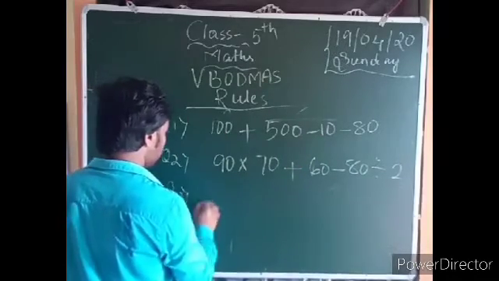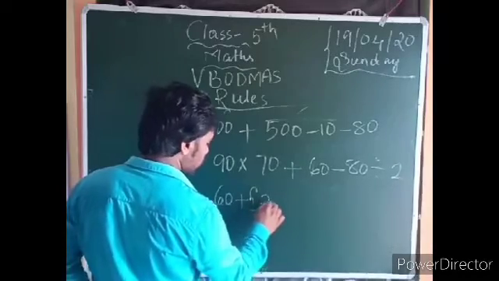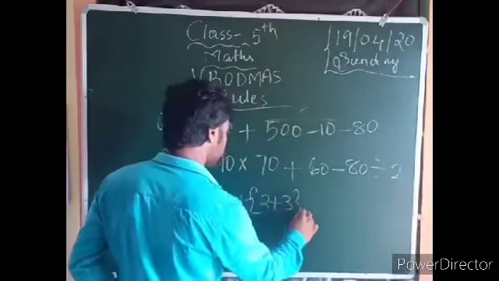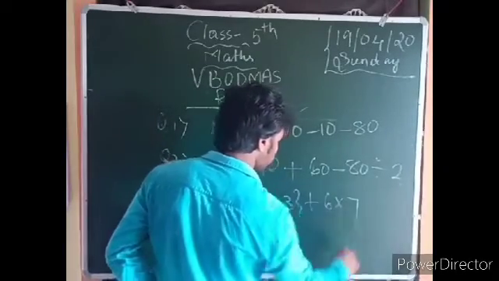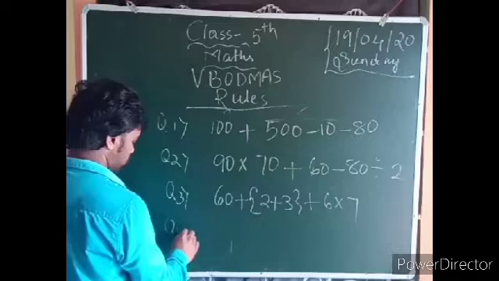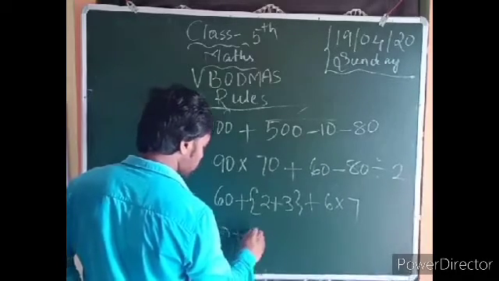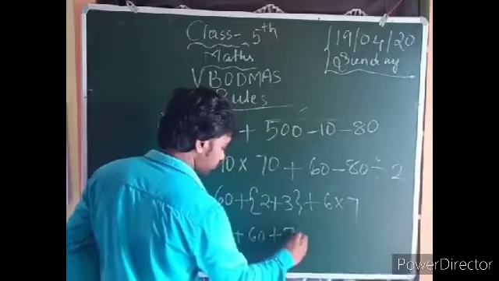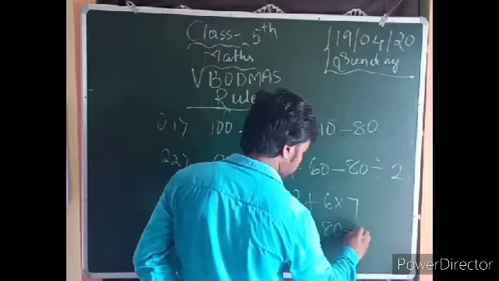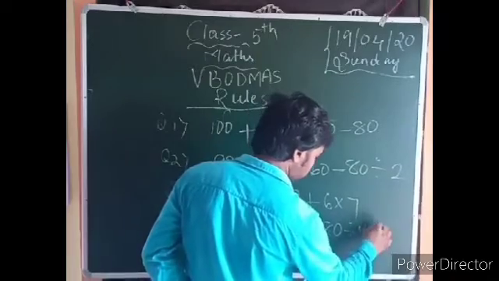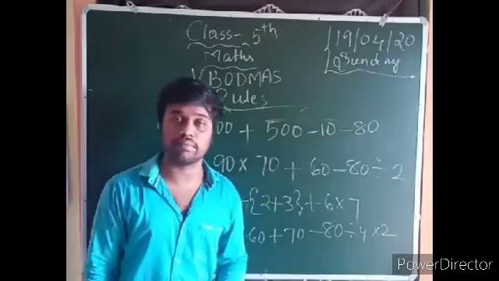Now question number 3. 60 plus. Okay, these 4 questions you can solve afterwards and send the picture.